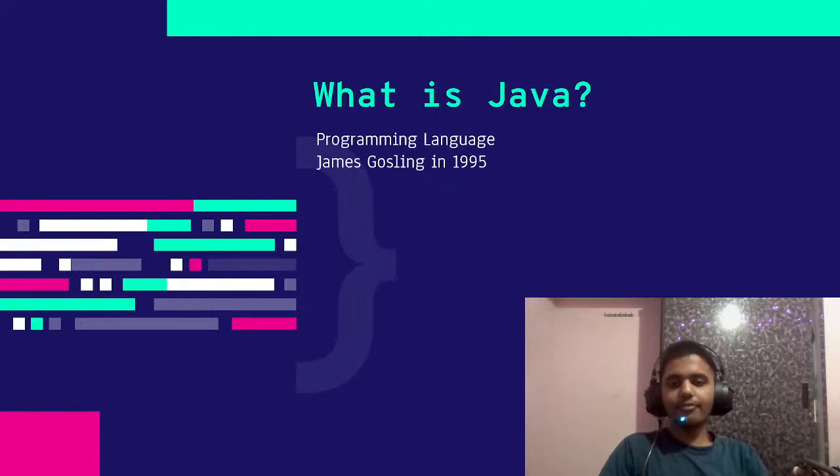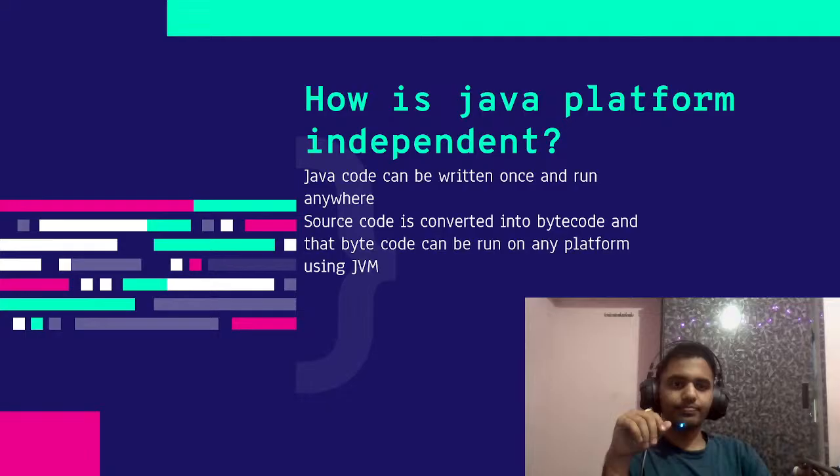So the first basic question which is often asked is, what is Java? It is a very simple question, and if you are learning Java, you should know it very well. Java is a high level programming language. It is general purpose. It was developed by James Gosling back in 1995. Currently it is under Oracle. So this should be your answer if this question is asked. Let's move on to the next question.